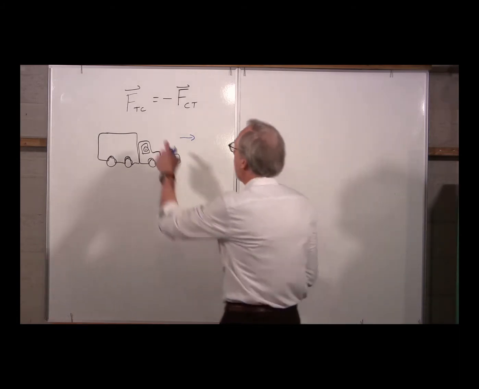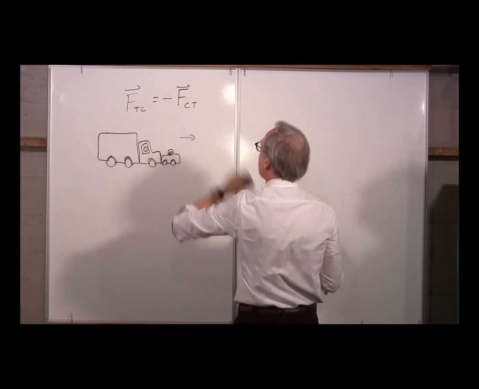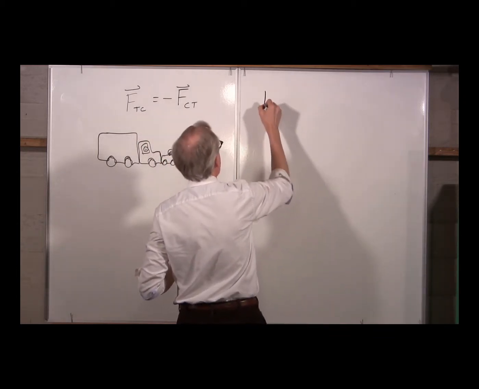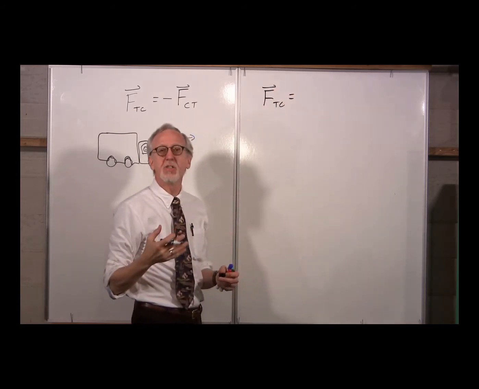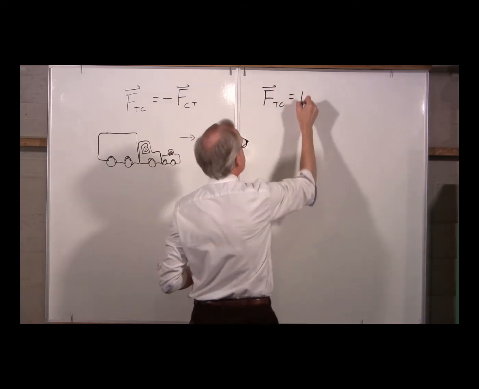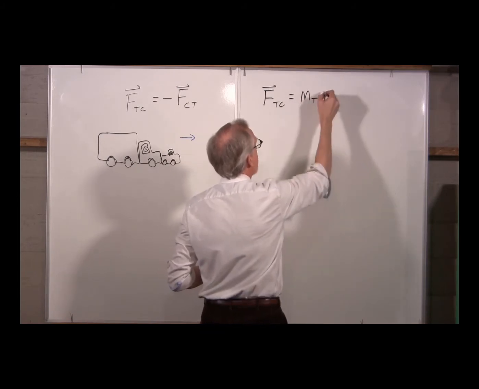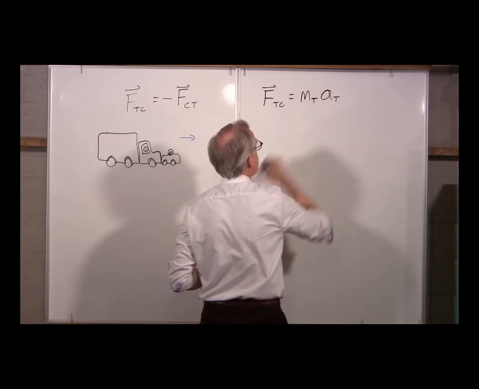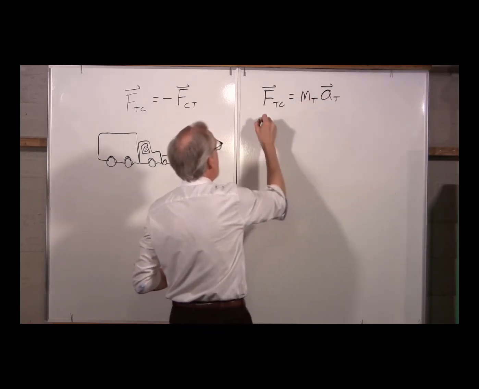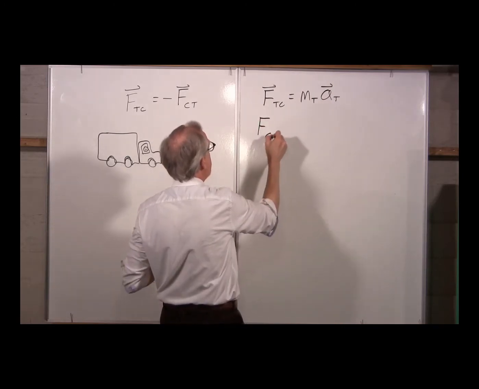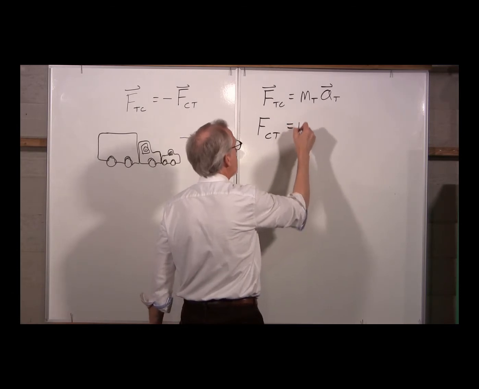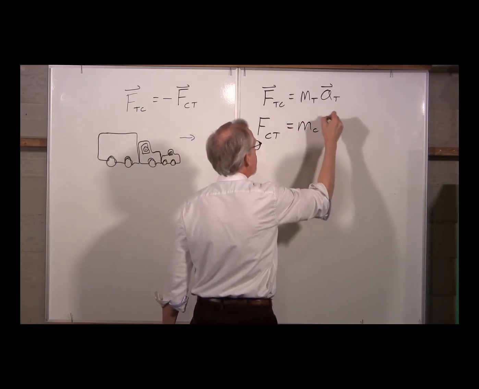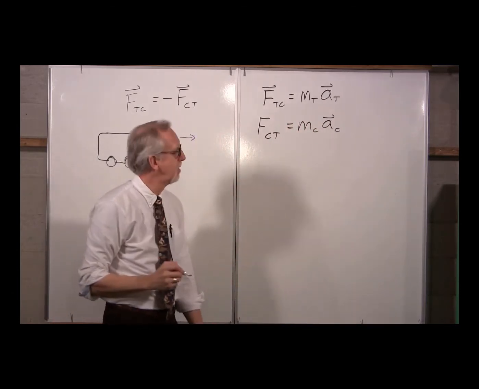If we know the forces are the same, then F_TC, the force on the truck, must be the mass of the truck times the acceleration of the truck, while F_CT, the force on the car from the truck, must be equal to the mass of the car times the acceleration of the car.